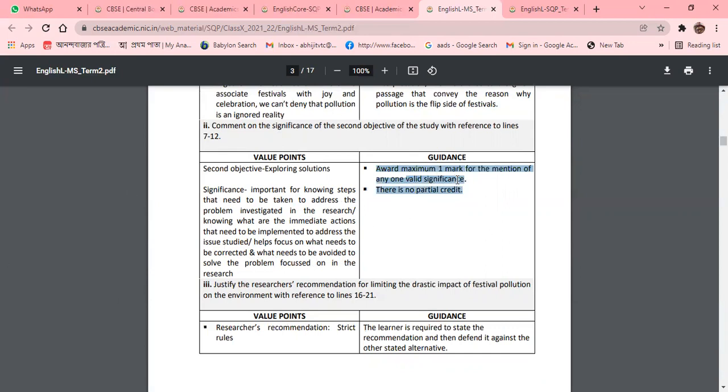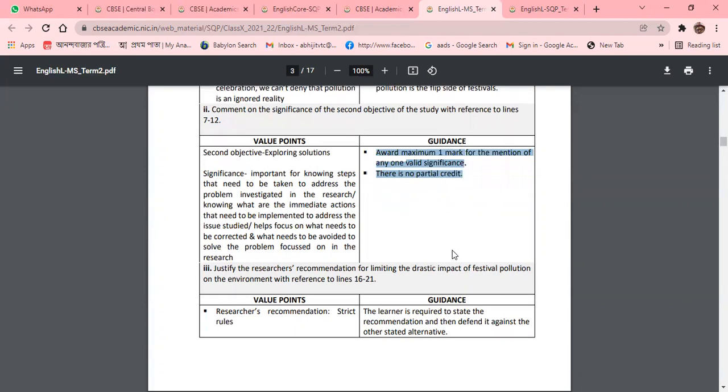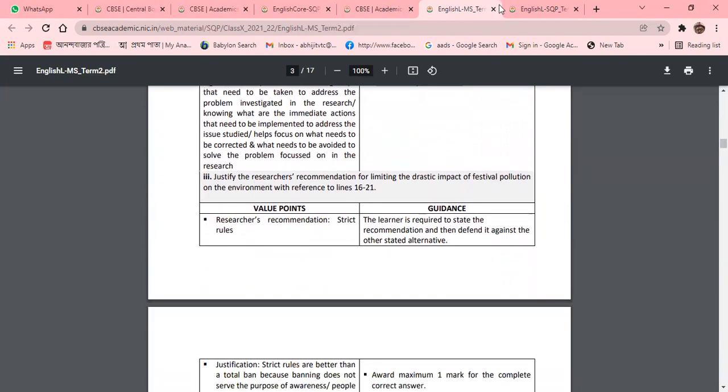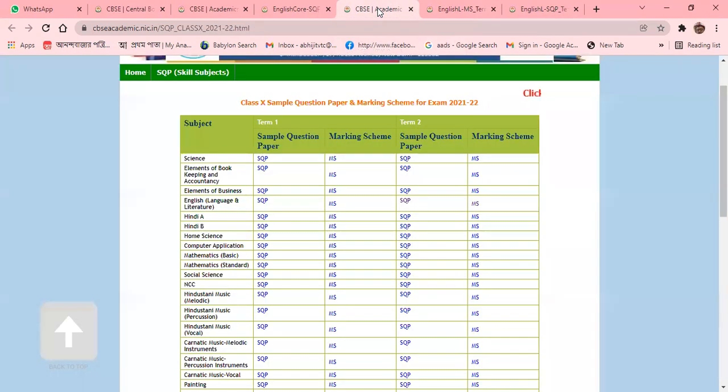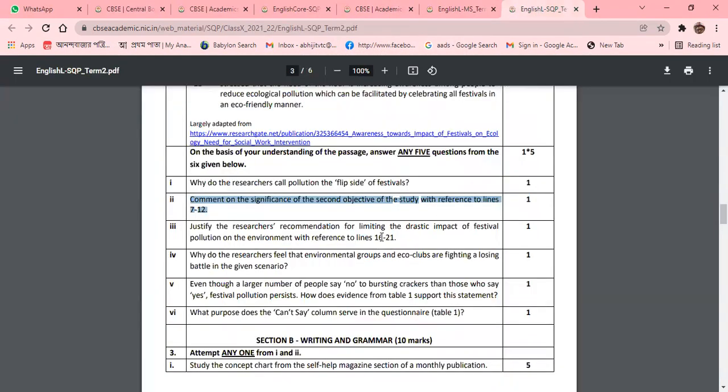Award a maximum of 1 mark for the mention of any value significance. So there is no partial credit. Here you can see number 3. I'm showing you number 3.